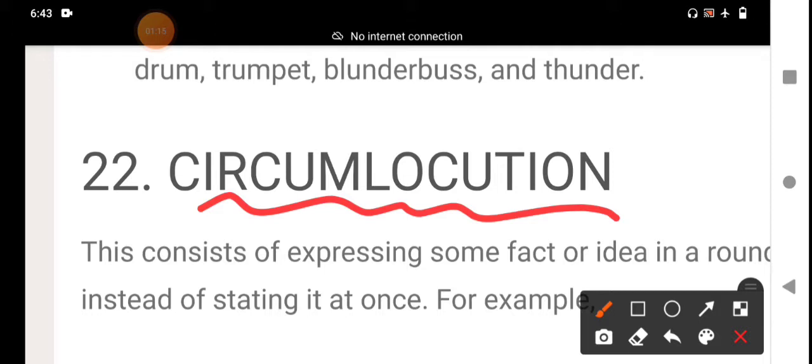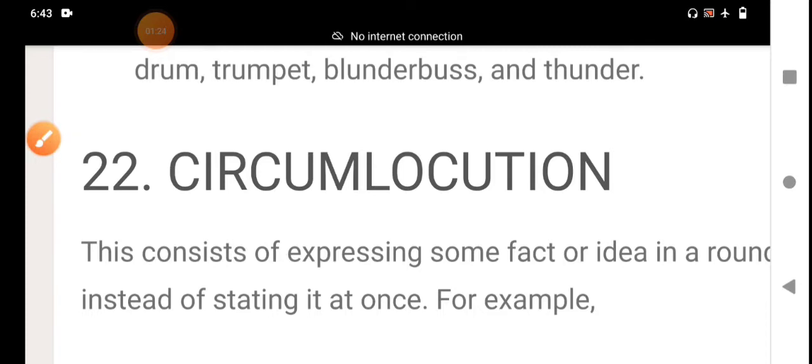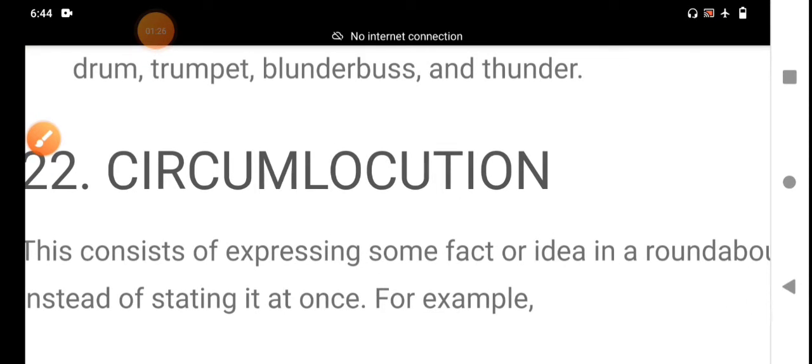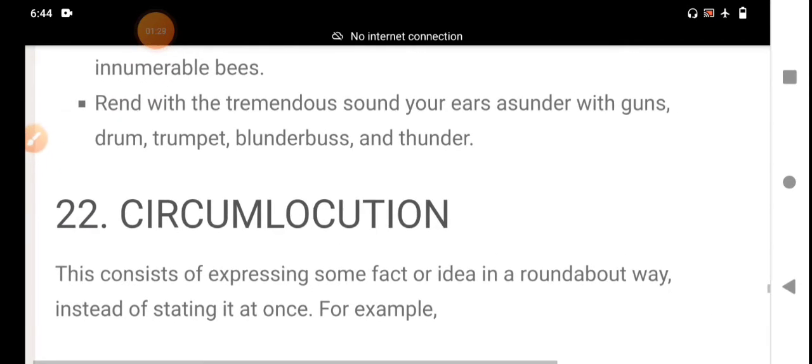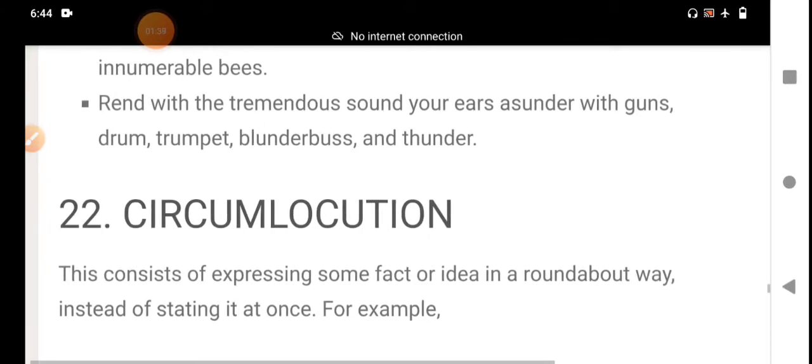Once again, good morning to everybody, and listen with concentration, my dear students. Here is one definition: this consists of expressing some fact or idea in a roundabout way, instead of stating it at once.